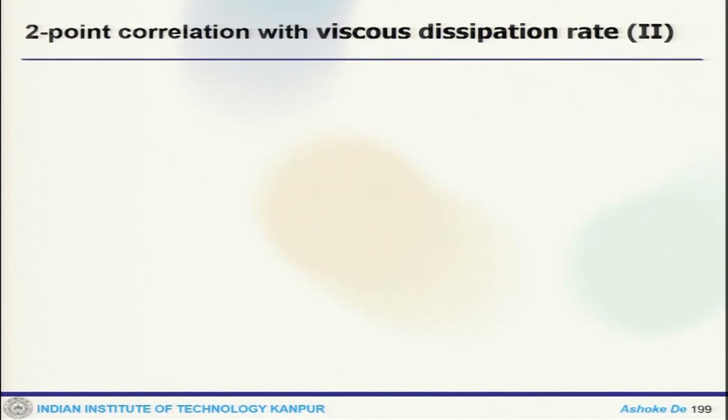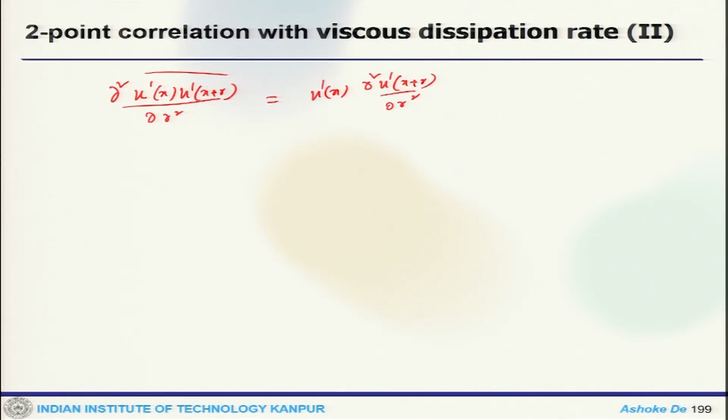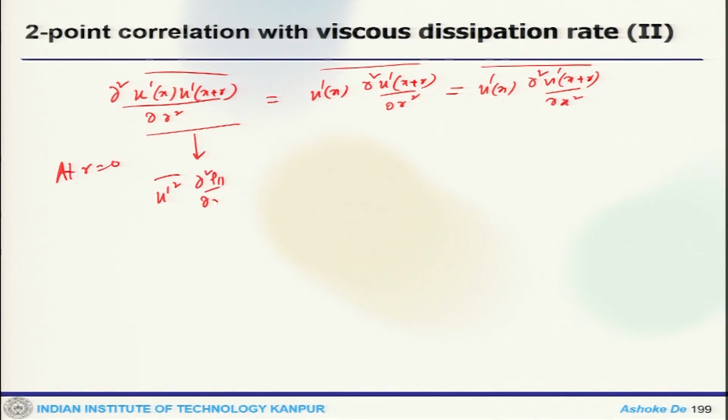Now, we can take the second order derivative of the 2-point autocovariance. So, del 2 of u prime(x) u prime(x plus r) by del r square equals u prime(x) del 2 u prime(x plus r) by del x 2. So, now at r equals 0, this term becomes u prime square del 2 rho11 by del r square.